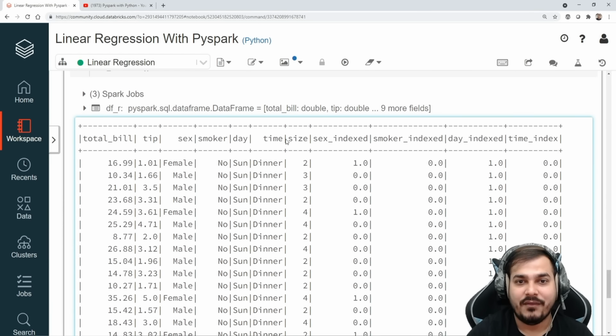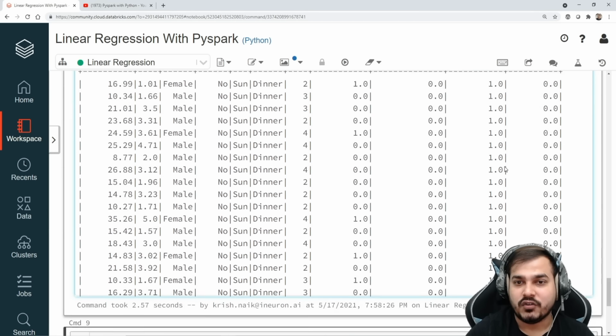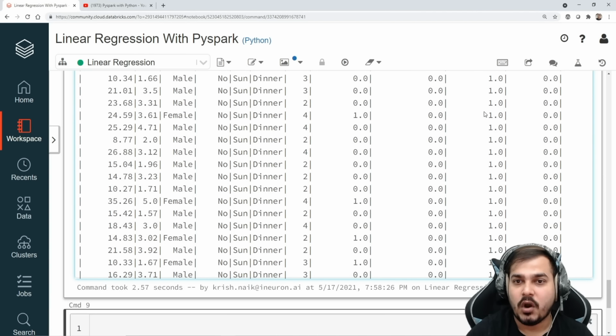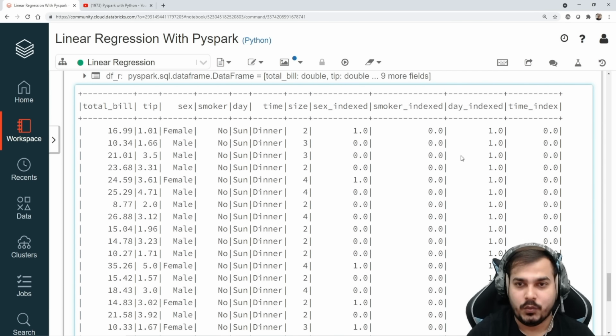Now here you have all the features available: sex_index, smoker_index, day_index, and time_index. And all you can see over here is ordinal encodings like 0, 1, 2, right? And we have now converted all these string values, all the category values that are available in this feature, into numerical values. Now my model will definitely be able to understand. Okay, now we have done this, guys.